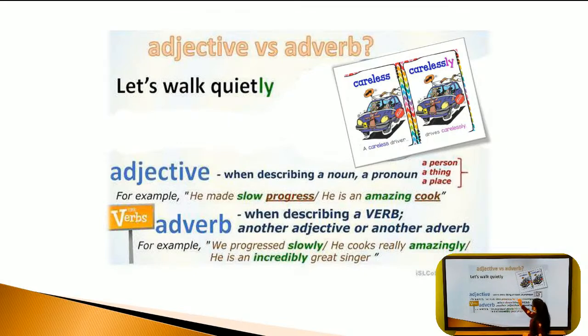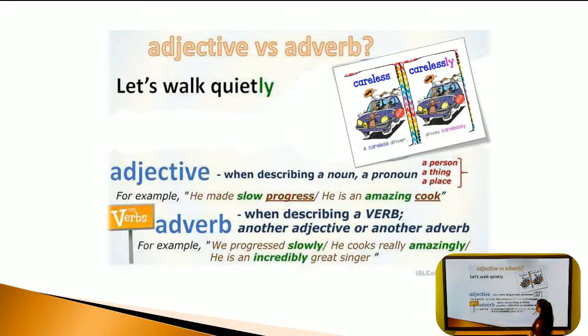An adjective describes a noun or pronoun, like a person, thing, or place. For example, he made slow progress. We have progress, it's a noun, and before it we have slow. It's an adjective because it describes the noun progress. The second one, he's an amazing cook. Cook is a noun, and I describe this noun by adding an adjective before it. Amazing cook. It's an adjective.